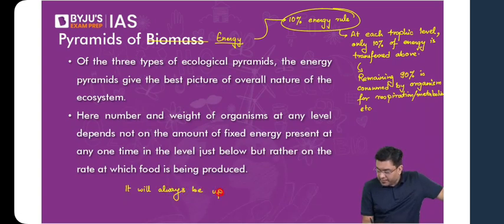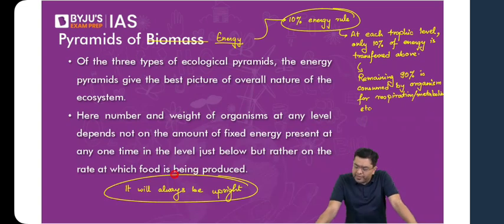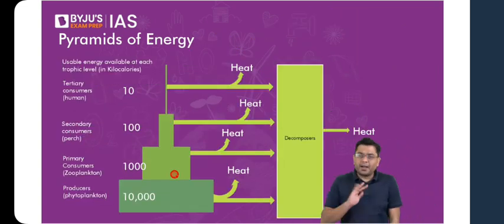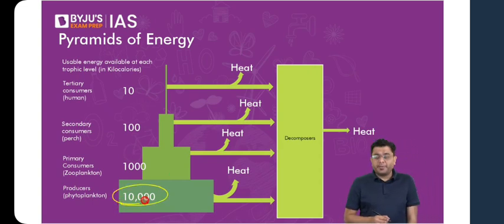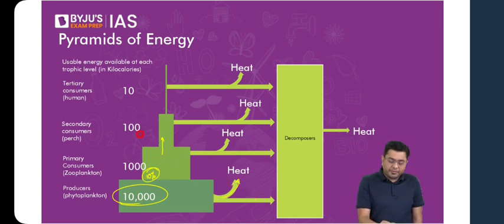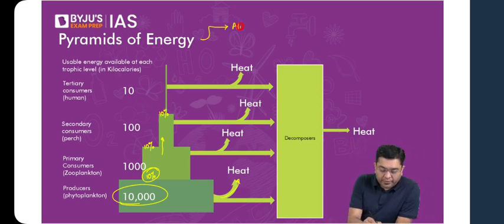It means herbivores will get more energy as compared to the carnivores. Yes, depending upon where your position is in the food chain, you will get that access to energy. So this is the pyramid of energy, regardless of the ecosystem that we are talking about. And this is your 10% rule: let's suppose this is the amount of kilocalories the producers have, only 10% of it will be transferred when the zooplanktons consume them. The remainder will be lost as heat or given to the decomposers. Only 10% will be further transferred up, and again only 10%. So always it is going to be upright. Yes, even in the parasitic and detritus food chains, Abhishek. So everywhere it will always be upright.